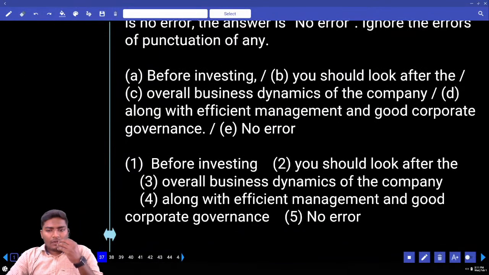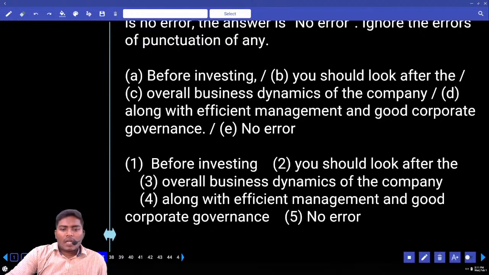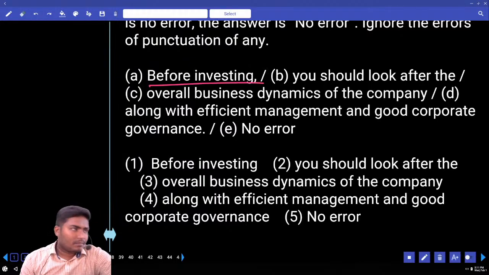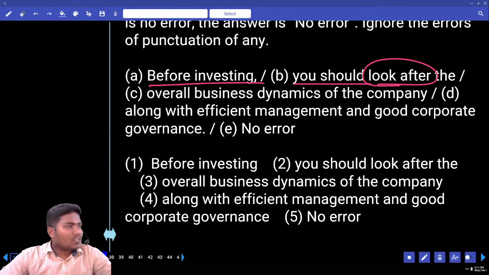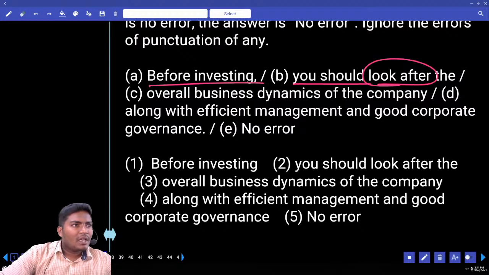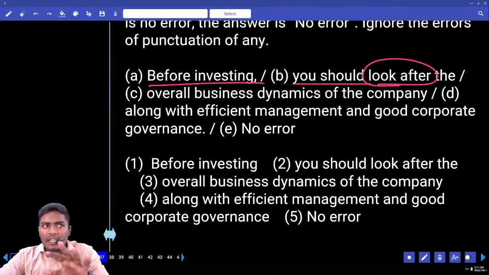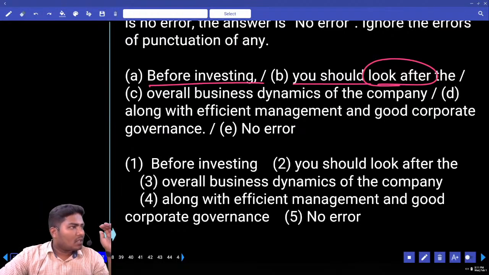Before investing, you should look after the overall business dynamics of the company along with efficient management and good corporate governance. Before you could invest, before investing, you have to do some things. First thing, what is the first thing? You should look after. Look after is the phrasal verb here. What is the meaning of the phrasal verb look after? Look after this kid, look after these children, in the sense, take care of these children. Are we speaking about taking care of somebody? No. We are speaking about the business. We are speaking about the investment.